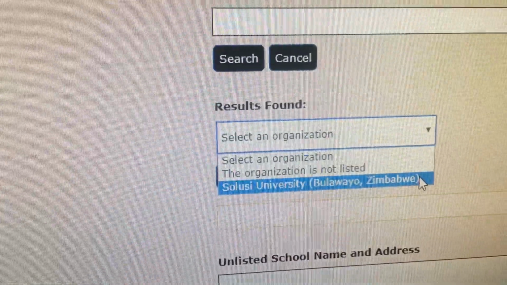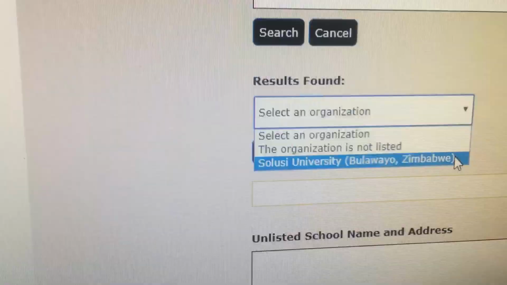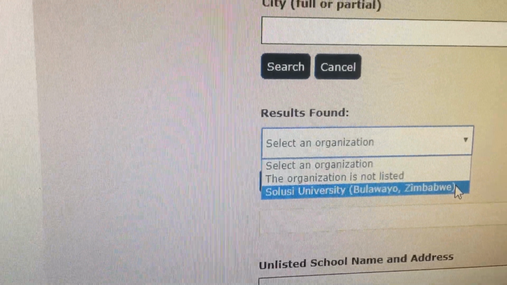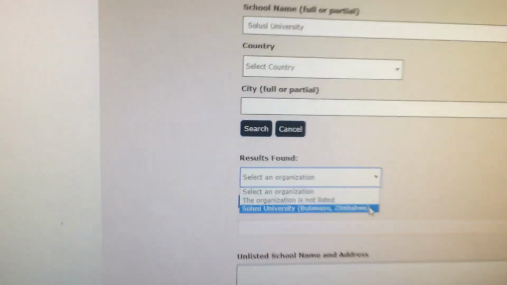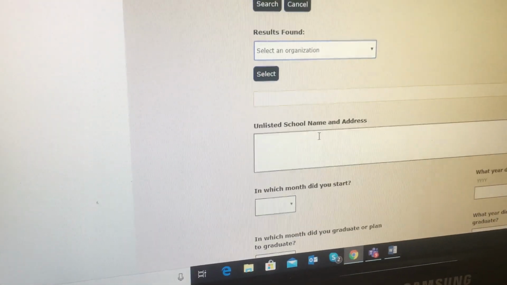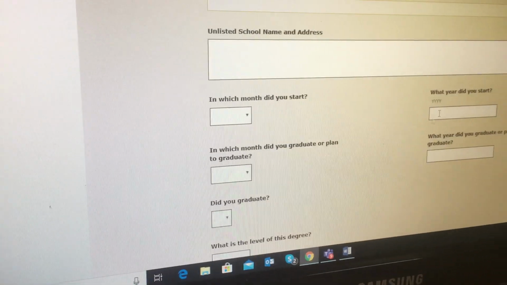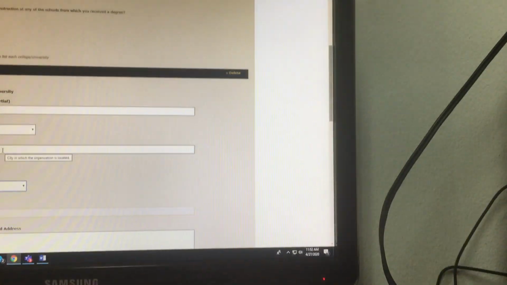And when you see results found, you see Solusi University, Bulawayo, Zimbabwe. Okay, so our university is recognized. If your university is not recognized, you will have to scroll down here, and you will have to put the unlisted school name and address, and other information that we will get to. But hopefully, our university is recognized, Solusi University.